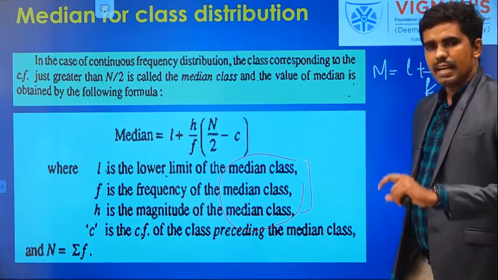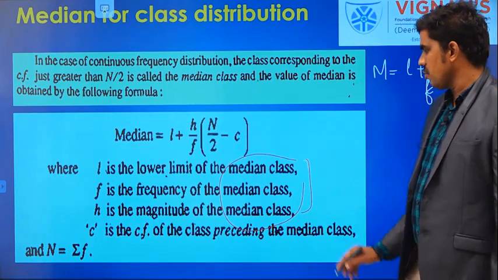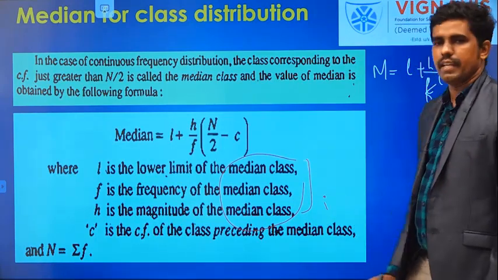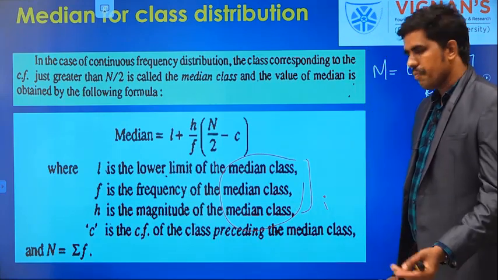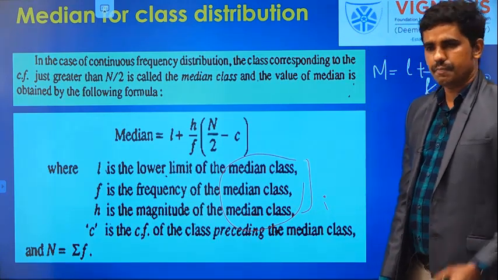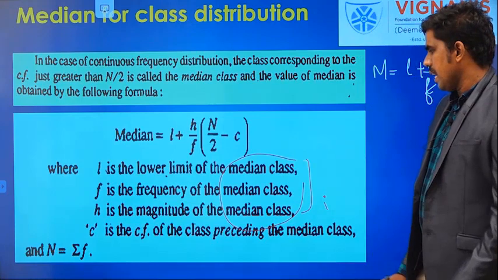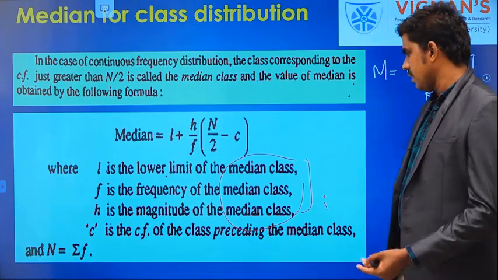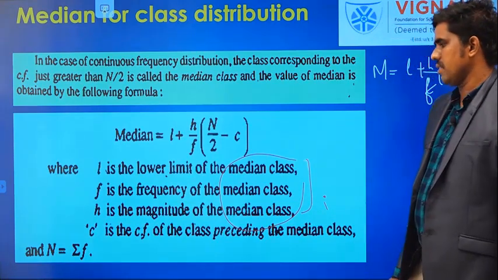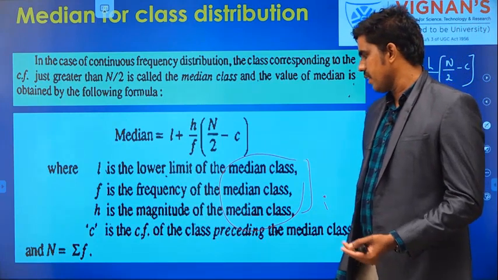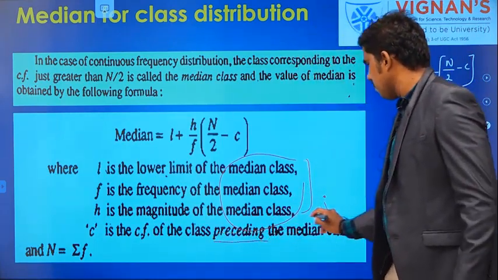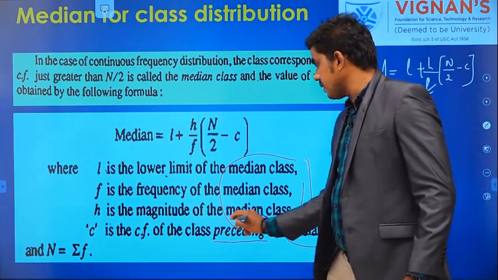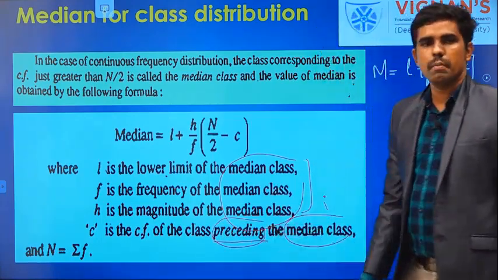Magnitude and length are the same. Sometimes we denote this as I, in some textbooks we have the notation I. And then C. C is the cumulative frequency of the class preceding the median class. Preceding means the previous class's cumulative frequency value, that is more important.